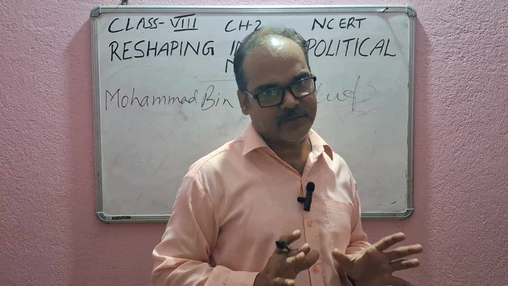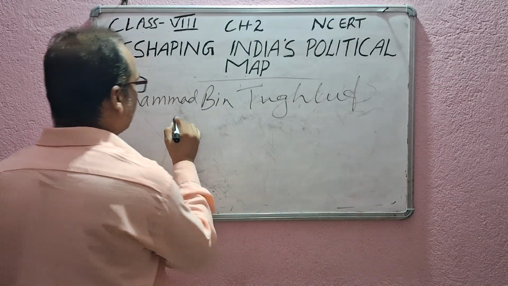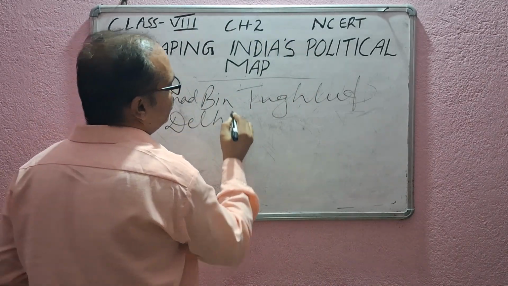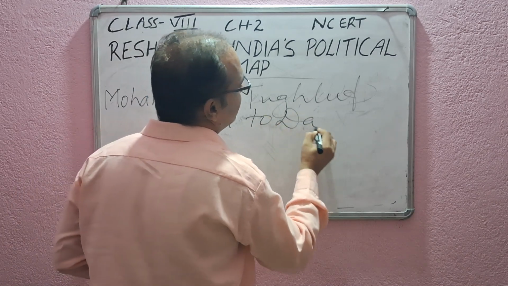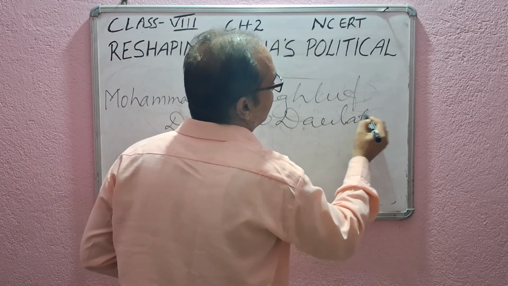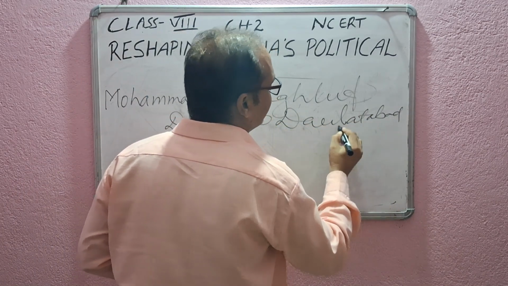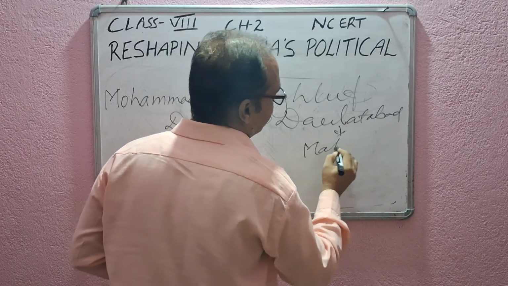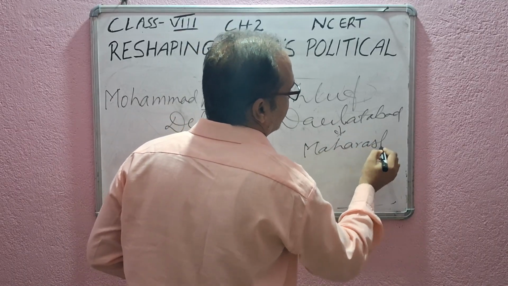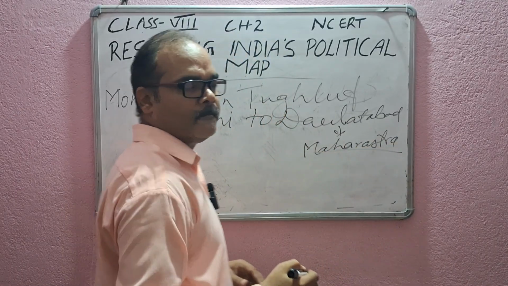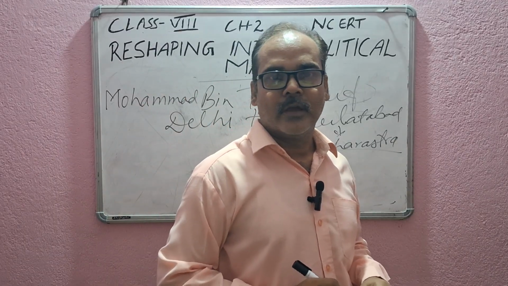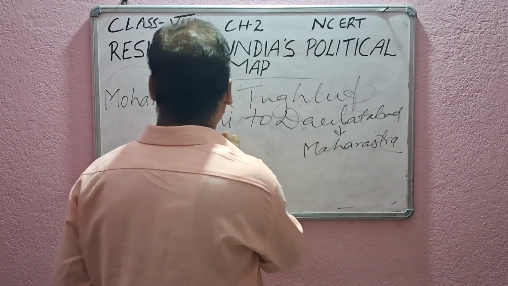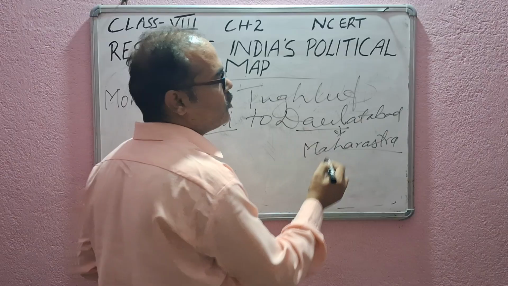it's better to shift the capital from Delhi to Daulatabad. From Delhi to Daulatabad. And where is Daulatabad? It is in Maharashtra, right? Maharashtra. Why did he try to shift his capital from Delhi to Daulatabad?